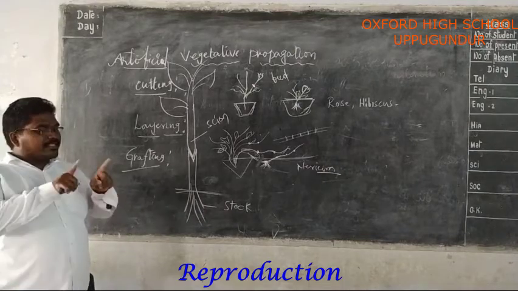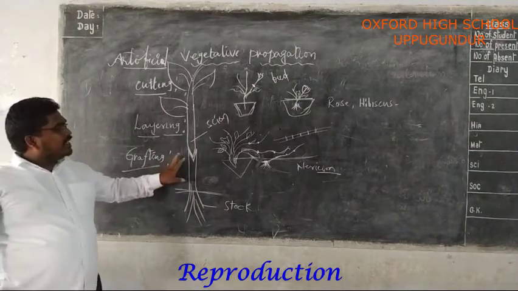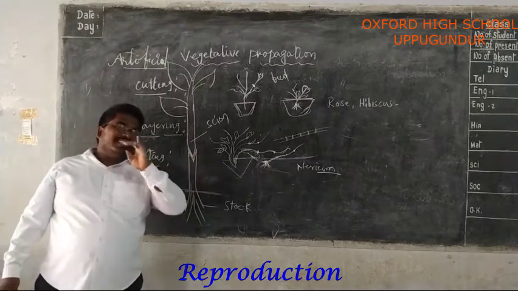In this method, two plants are joined together in such a way that the two stems go as a single plant.